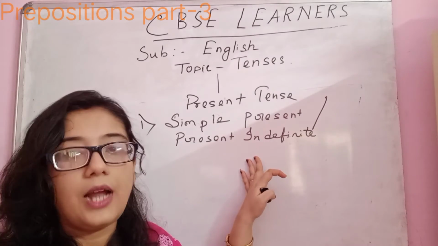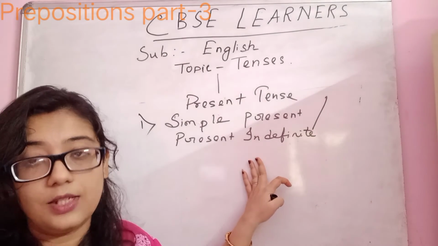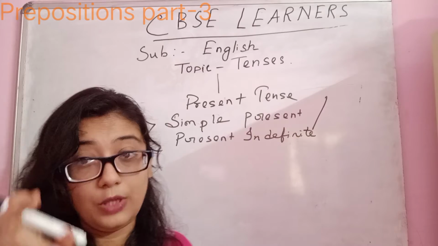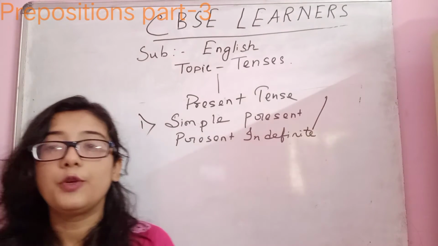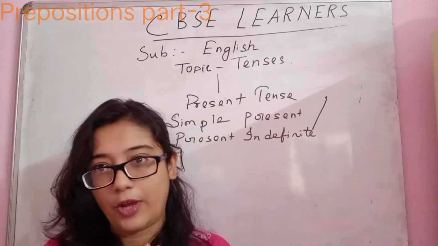Further I am going to give you the formula to construct the sentence, which will help you construct and easily identify the sentence.